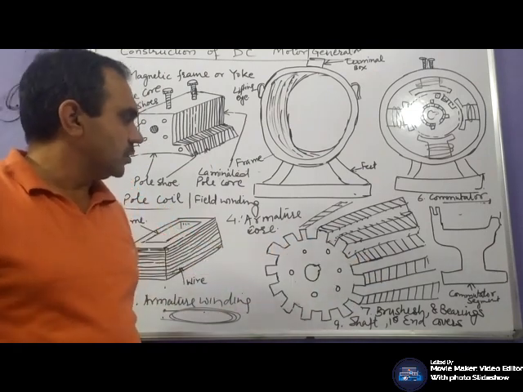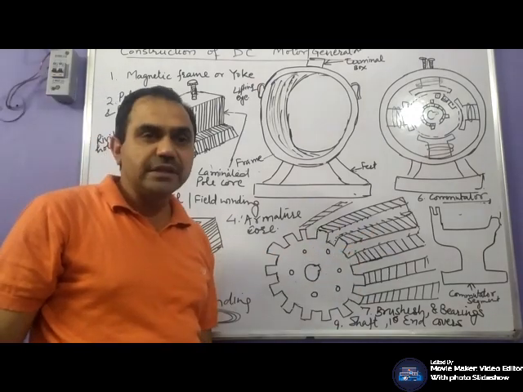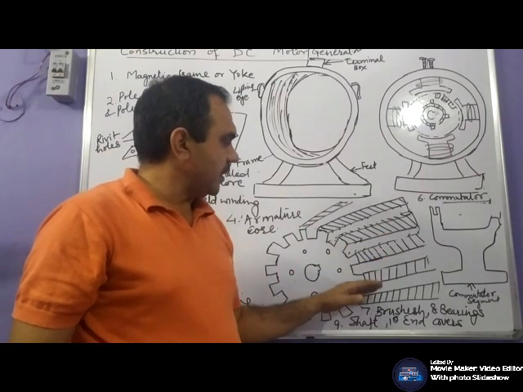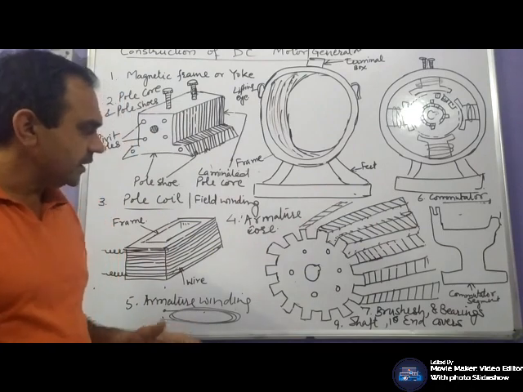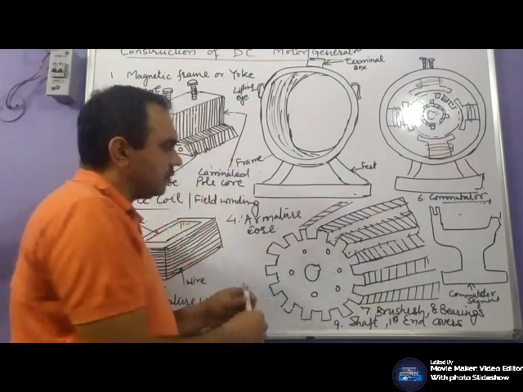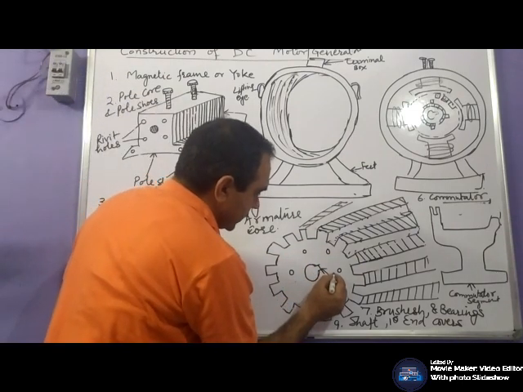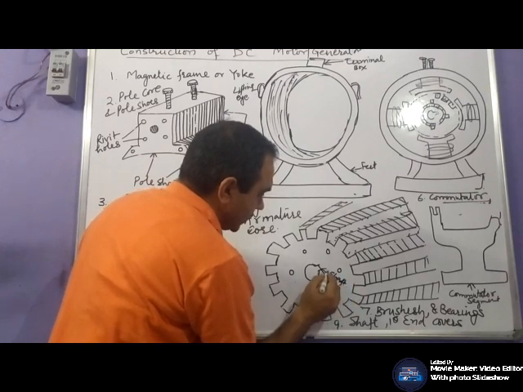Your armature core is also made up of steel laminations in which slots are cut, and these laminations are riveted through hydraulic press, and this is the space for the shaft key.